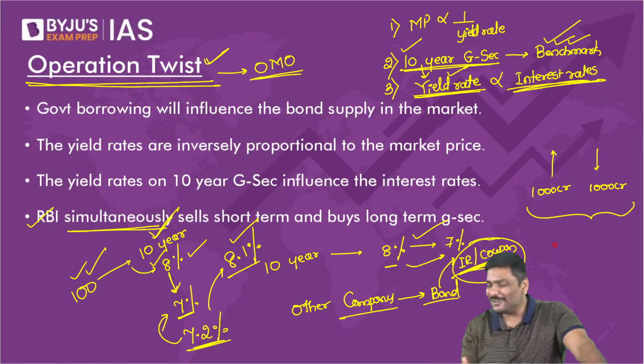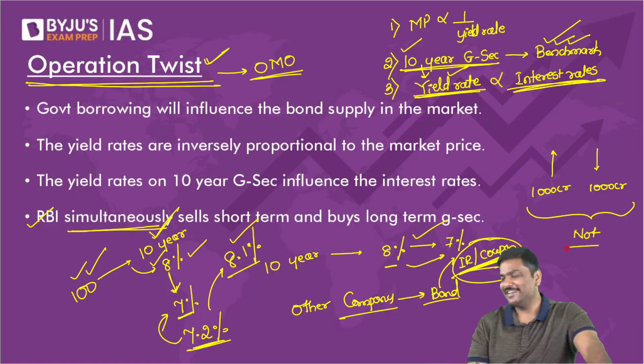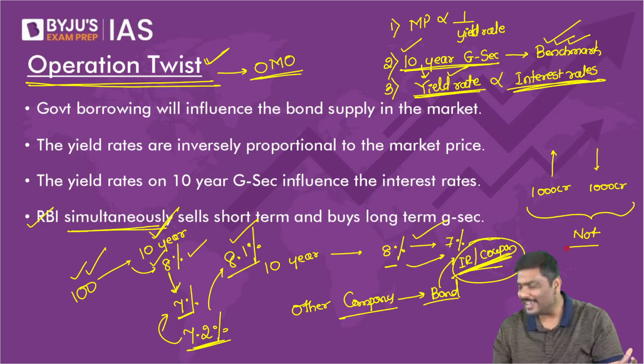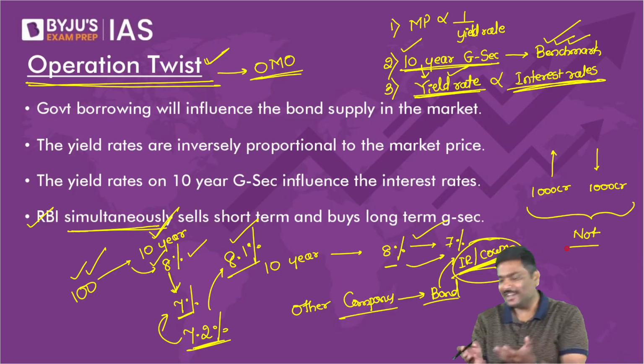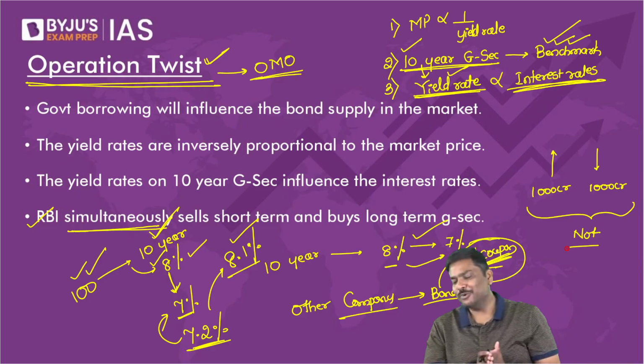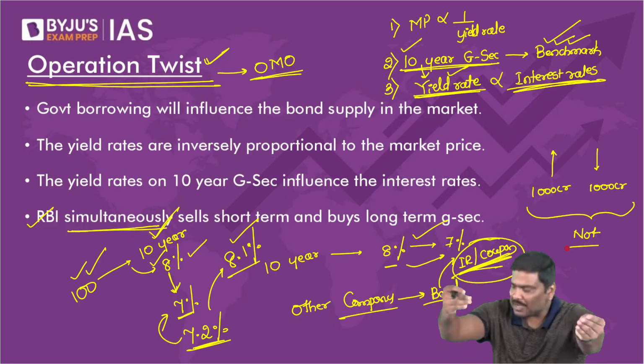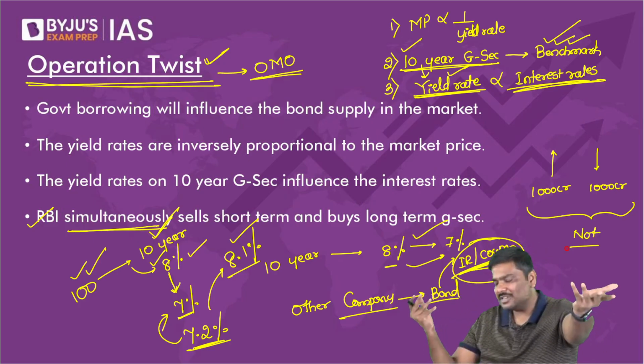The money supply will not change, my dear. How some of you are saying yes? What is your argument? On what basis are you saying yes? The numbers are right in front of you. RBI will sell 1,000 crore rupees worth of government securities. RBI will purchase 1,000 crore worth of government securities.